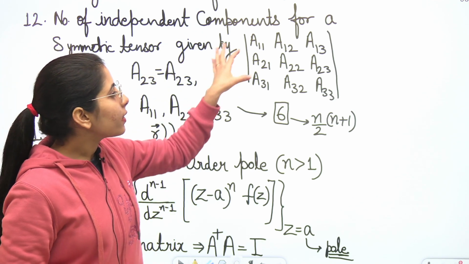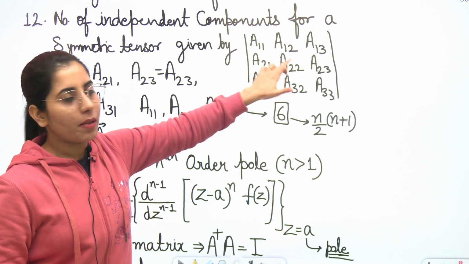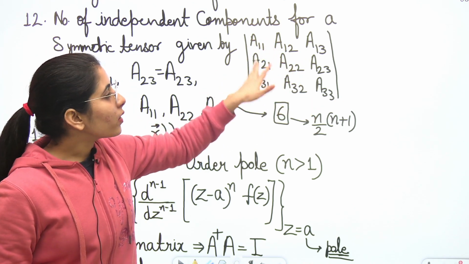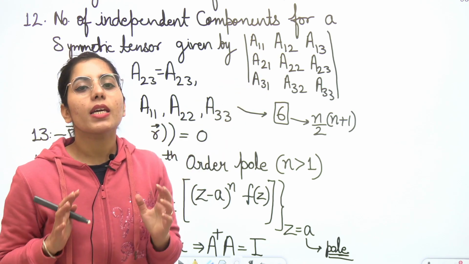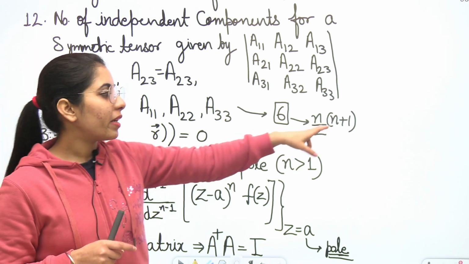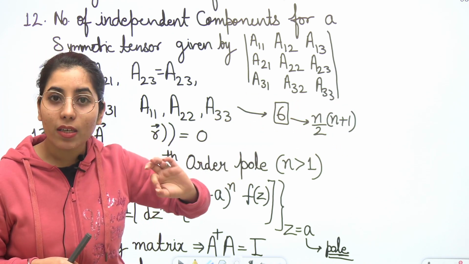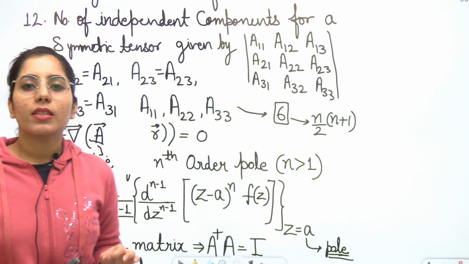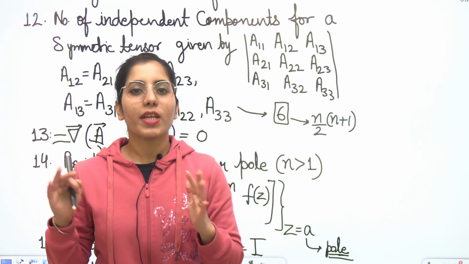So in that case, these three are equal, but these three can be different too. Clear? So 3 and 3, in total, how many independent components will you have? 6. The formula to find the number of independent components for the symmetric tensor will be n upon 2 times n plus 1. The first point we discussed was about the anti-symmetric tensor.